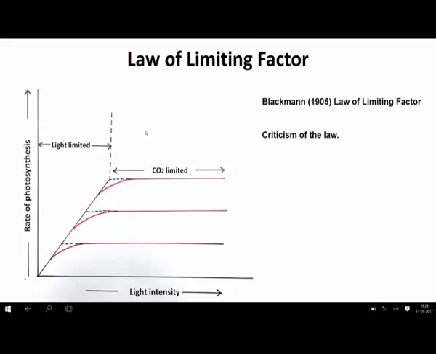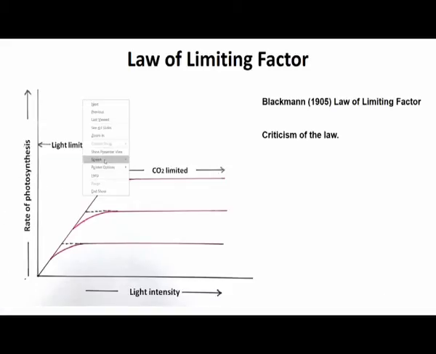So, for example, in this case what you see is that if we are observing the progression of the rate of photosynthesis, as you are increasing the light intensity, initially the rate of photosynthesis is increasing, but after some time it becomes constant.